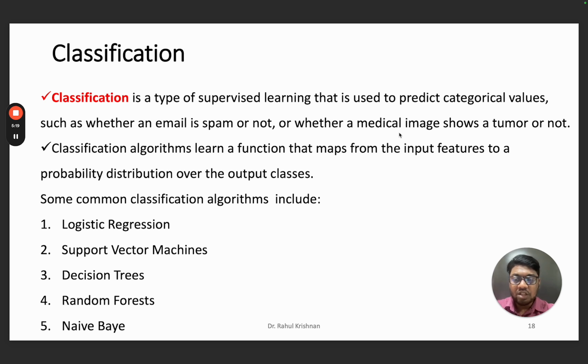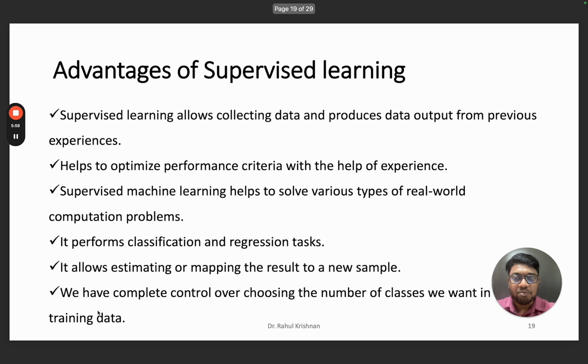Here we can see one is logistic regression. The name itself is called regression, but logistic regression deals with classification problems. Again, we have support vector machine, SVM, which works on regression problems also, but here we are going to use it in classification problems. Apart from that, we have decision tree and random forest, as I mentioned earlier, which are also used for regression problems as well. And we have naive Bayes. So these are the different algorithms basically used for classification problems.